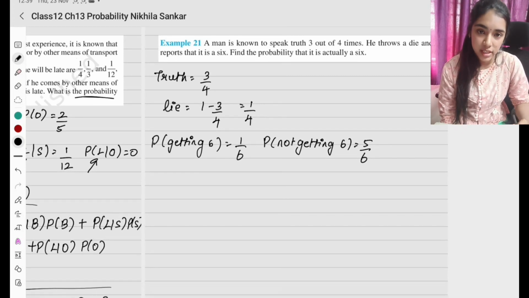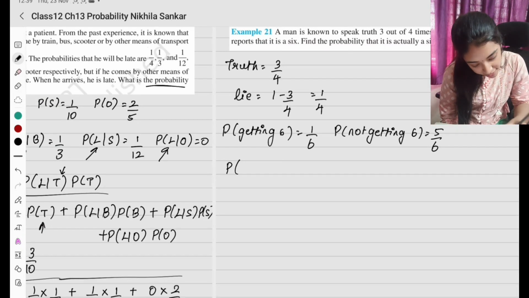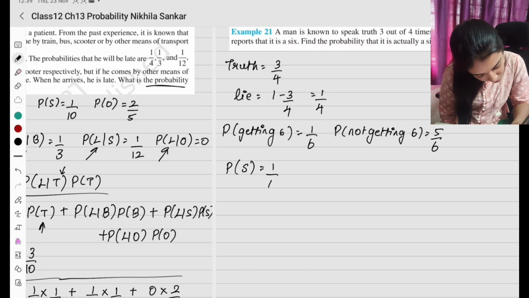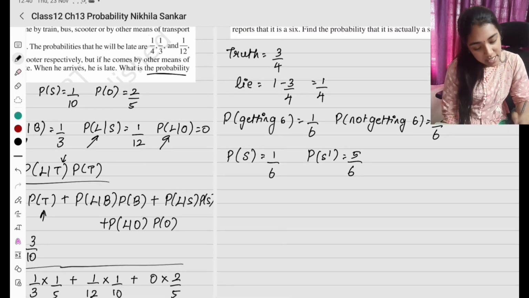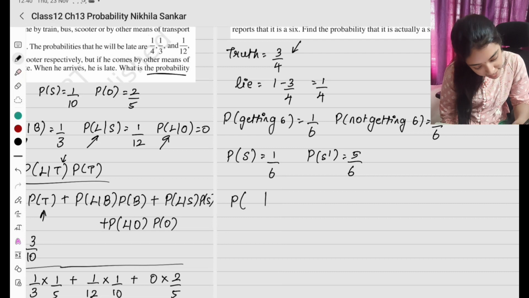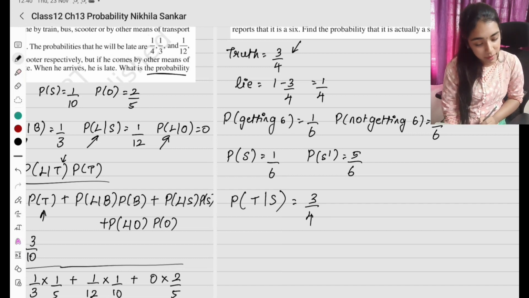So அவன் உண்மையை தான் சொல்லியிருக்கான், 6 தான் வந்திருக்கு. இதுக்கு என்ன probability? Okay, so நம்ம எப்படி interpret பண்ண போறோம்? Probability that 6 has occurred இல்ல yes ன்னு எழுதுவோமா? Probability that 6 has occurred is going to be 1 by 6. Probability that it is not a 6 is going to be 5 by 6. இப்போ அவன் truth தான் சொல்லியிருக்கான்னா என்ன அர்த்தம்? Probability that 6 தான் வந்திருக்கு and the man has also spoken the truth. Correct? Probability that the man has spoken the truth and 6 has occurred is going to be 3 by 4.